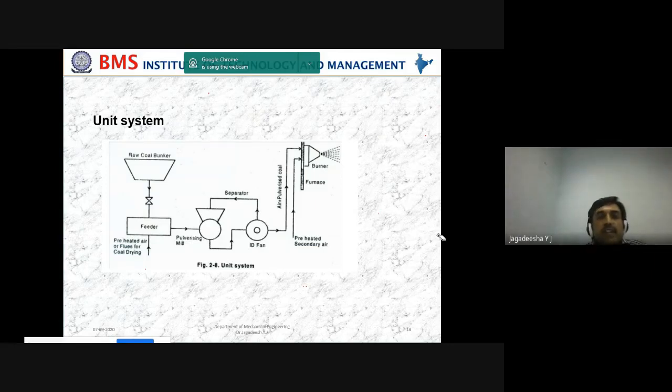Now look at these main components. I will repeat it. Feeder, where from the rock coal bunker, coal is taken. And in this feeder, preheated air is supplied to dry the coal. Moisture and volatile matters are removed. Then it is sent to the pulverizing mill. From the pulverizing mill, it is sent to the ID fan.